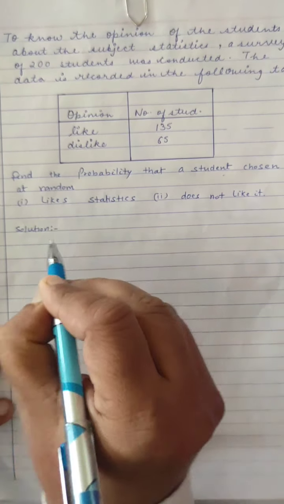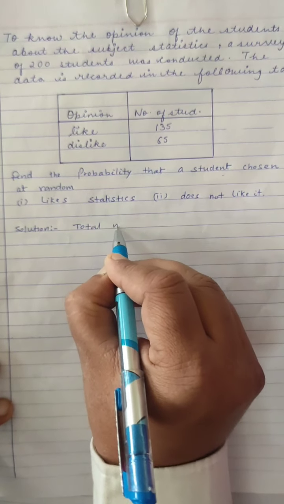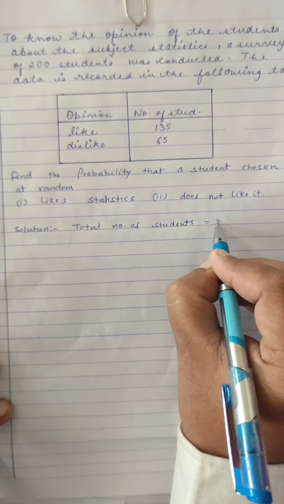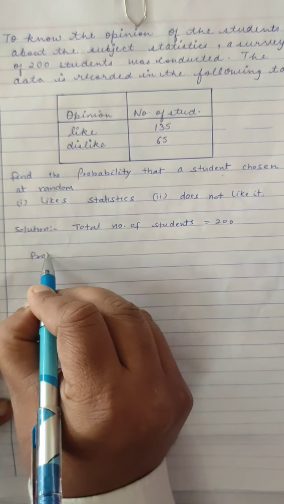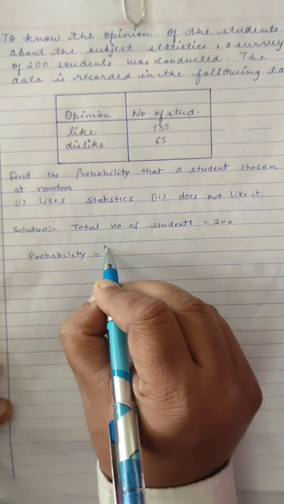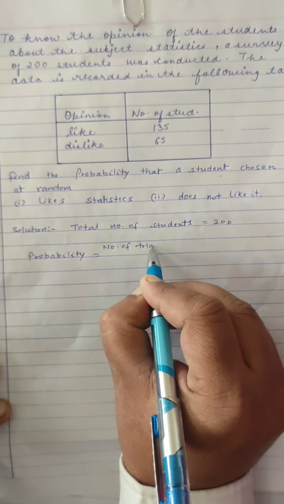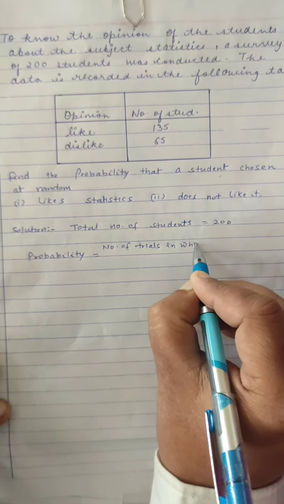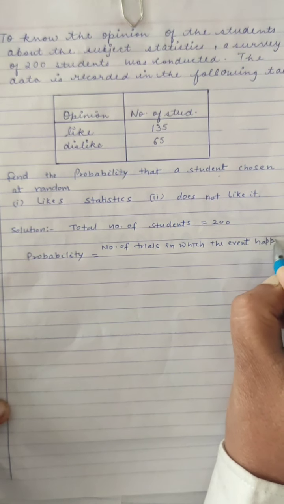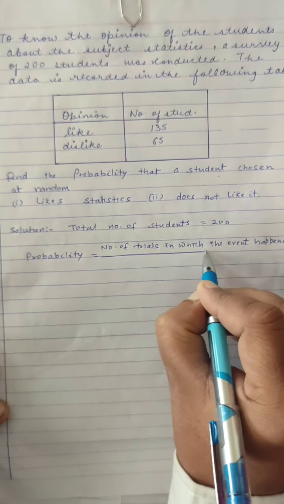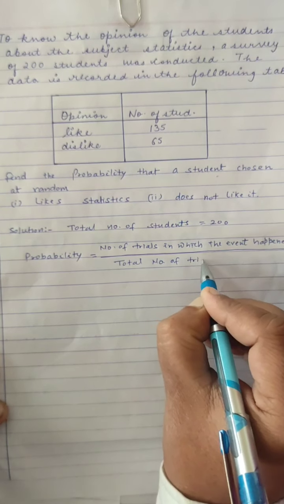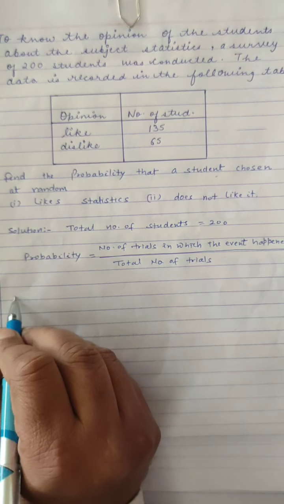Solution: total number of students 200. First we write the formula, that is probability equals number of tries in which the event happened upon total number of tries. First part,